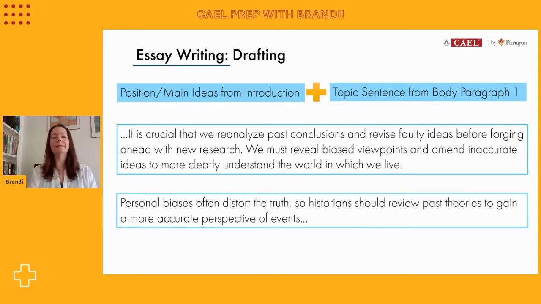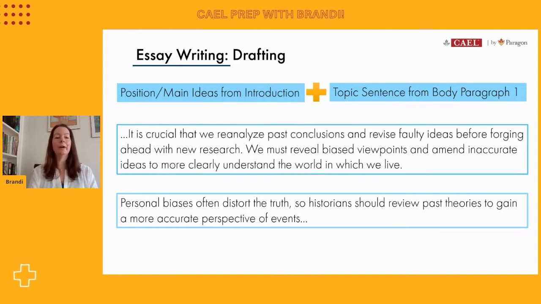We also want to make sure that we've not repeated the same vocabulary words over and over. So this one says, it is crucial that we reanalyze past conclusions and revise faulty ideas before forging ahead with new research. We must reveal biased viewpoints and amend inaccurate ideas to more clearly understand the world in which we live.